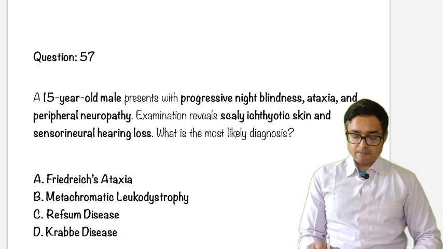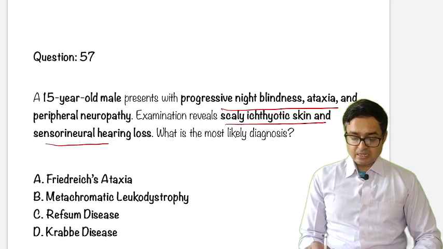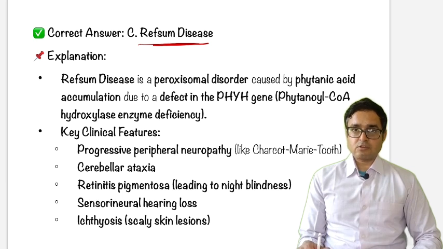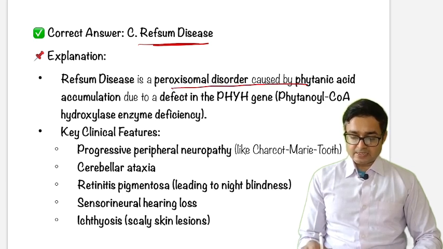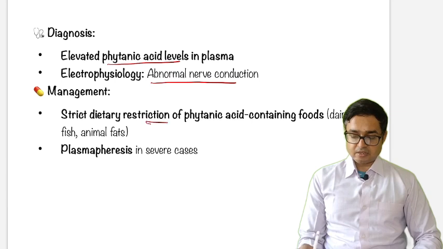A 15-year-old male presents with progressive night blindness, ataxia, peripheral neuropathy, examination showing scaly ichthyotic skin, and SN hearing loss. The answer will be Refsum disease. So Refsum disease is a peroxisomal disorder due to phytanic acid accumulation due to a defect in the PHYH gene. Clinical features are progressive peripheral neuropathy, cerebellar ataxia, retinitis pigmentosa, SN hearing loss, and ichthyosis. The diagnosis is with elevated phytanic acid, electrophysiology, abnormal nerve conduction, and treatment is strict dietary restriction of phytanic acid containing foods.